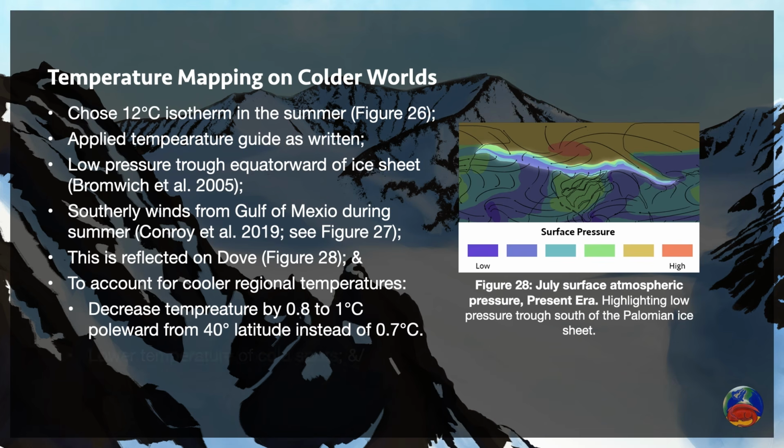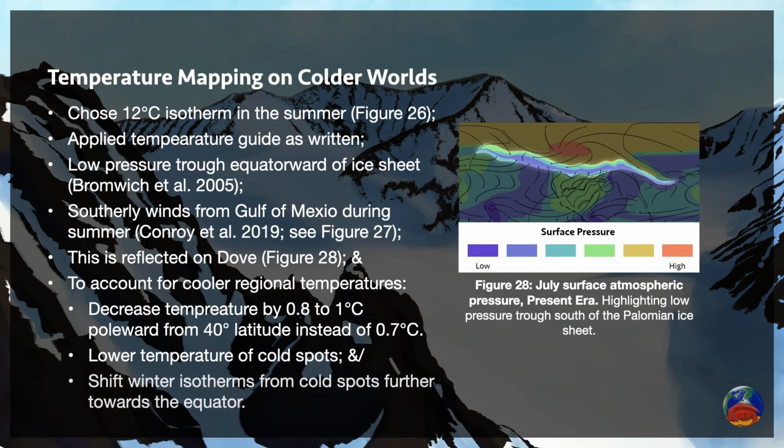The second is to lower the temperature of cold spots, especially cool current cold spots, even those in the tropics, by a few degrees. And the third recommendation is to shift winter isotherms impacted by cold spots further equatorward. It's worth experimenting and seeing which of these modifications produce the effect you're looking for.